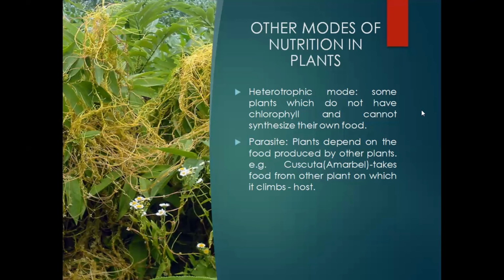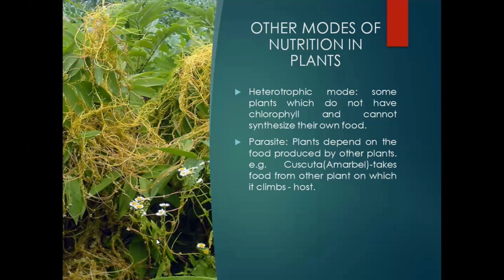So heterotrophic plants can be of different categories. Some of them can be parasites. Now what are parasitic plants? Plants which depend on other plants or some animal to derive their food are called parasites. One example is shown here. Can you see this non-photosynthetic Cuscuta, Amarbel? This is the common name for this parasitic plant, Amarbel, and the scientific name is Cuscuta. So Cuscuta can grow as a parasite on different plants.